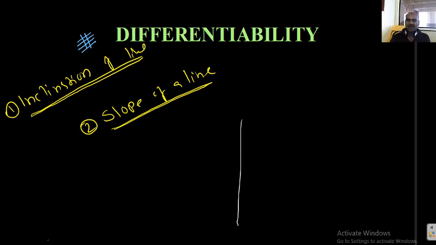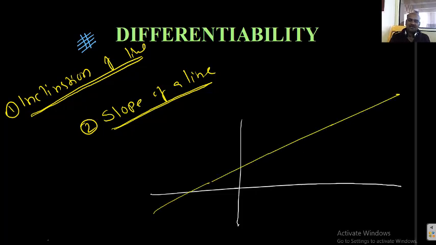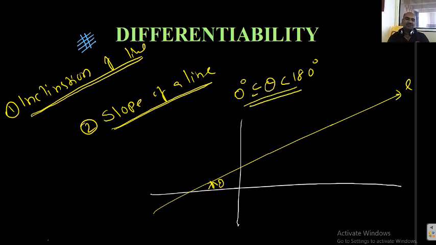Okay, student, for example, this is y-axis, this is x-axis. Take any line, this is the one line. This line is making theta angle with the x-axis in the positive direction. Then this theta is called its inclination or inclination of L. The angle made by a line with the x-axis in the positive direction is called its inclination. Theta is inclination of a line, that is range is 0 to 180. 0 included, 180 should not include. 180 included, 0 should not include. This is the range of inclination of any line.